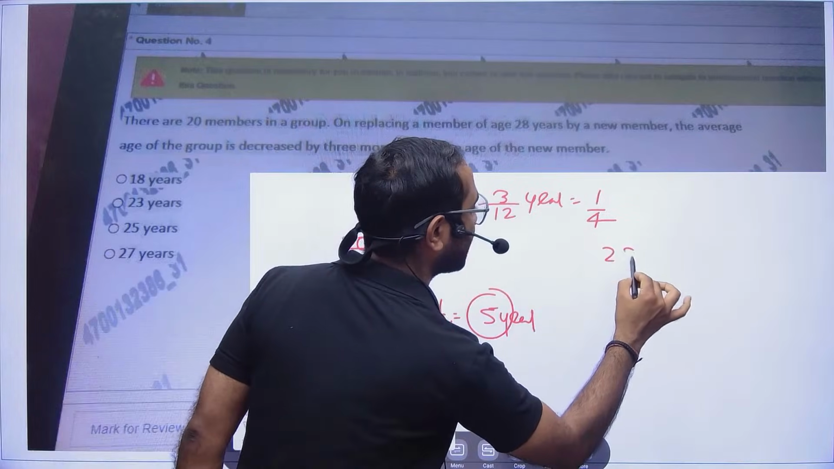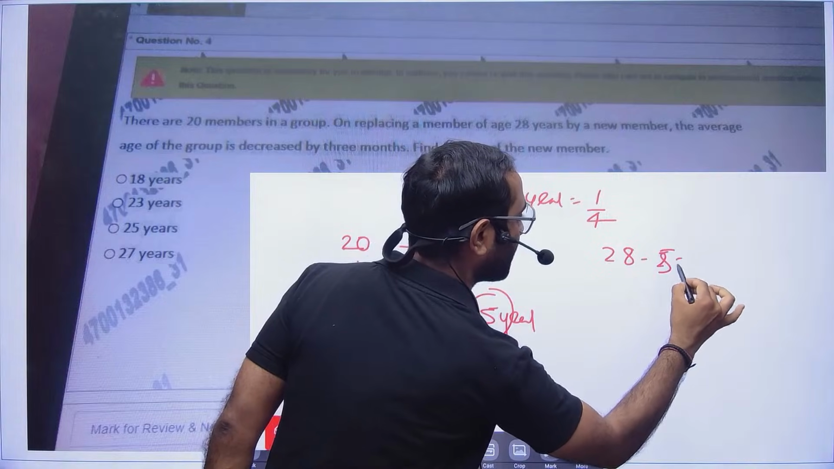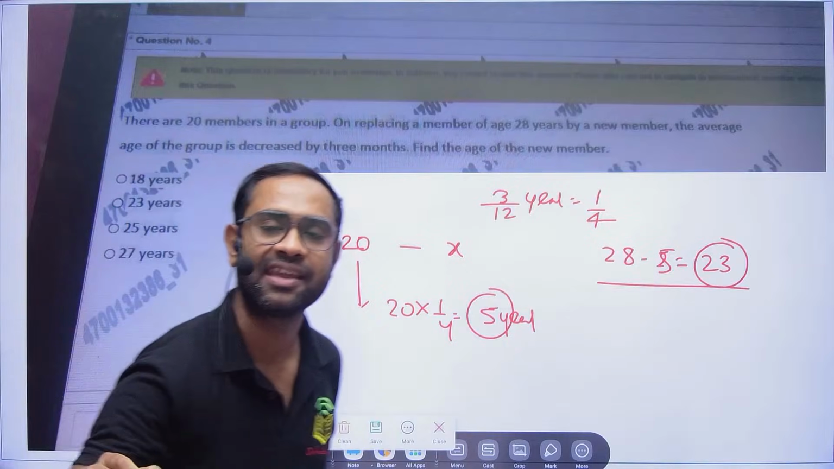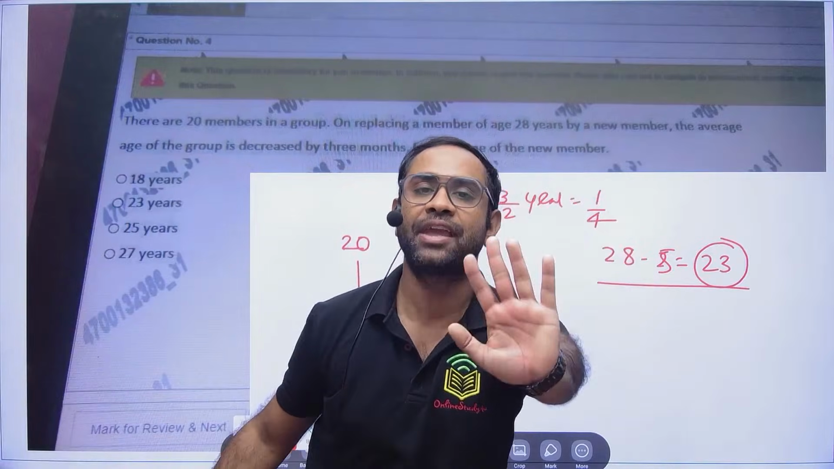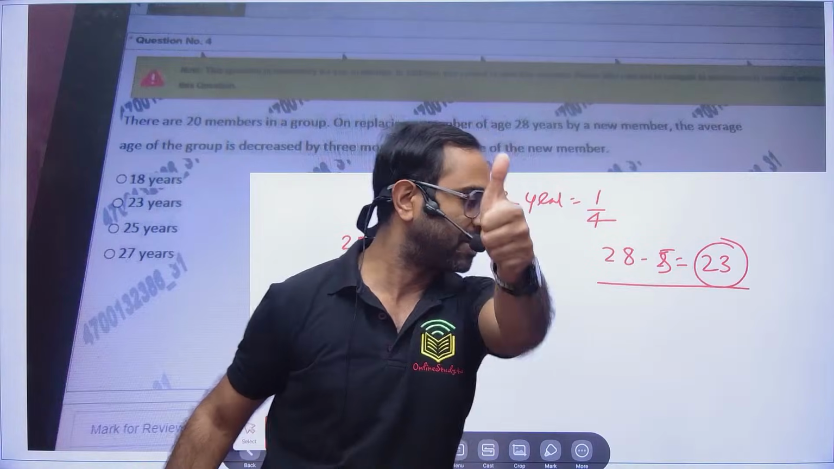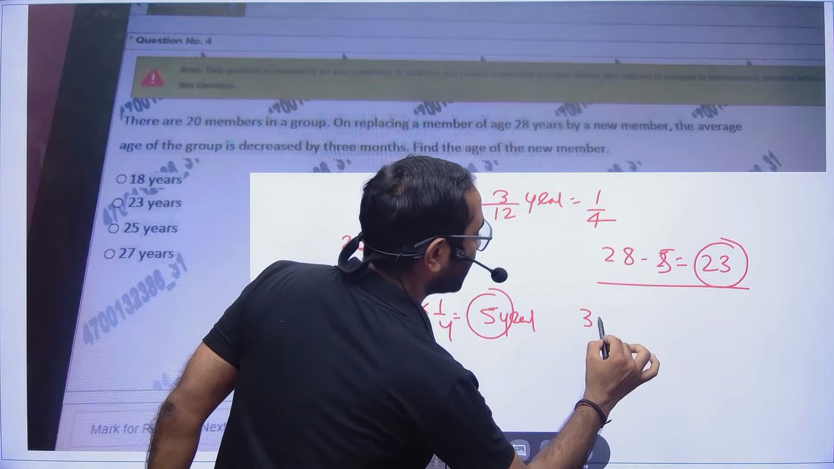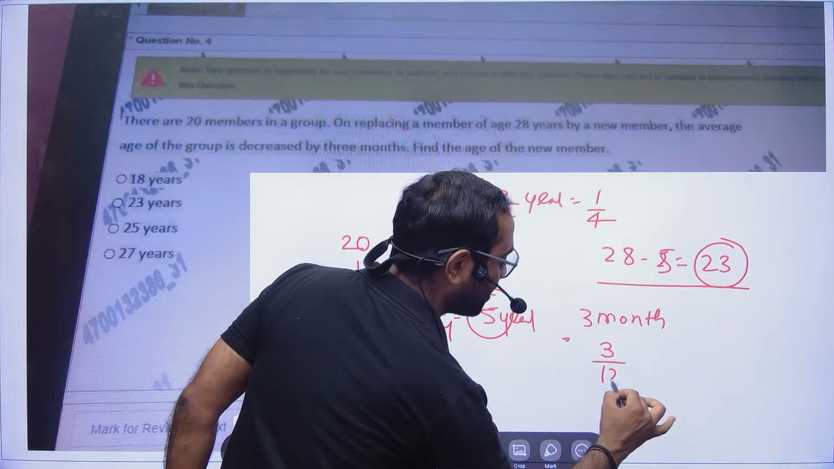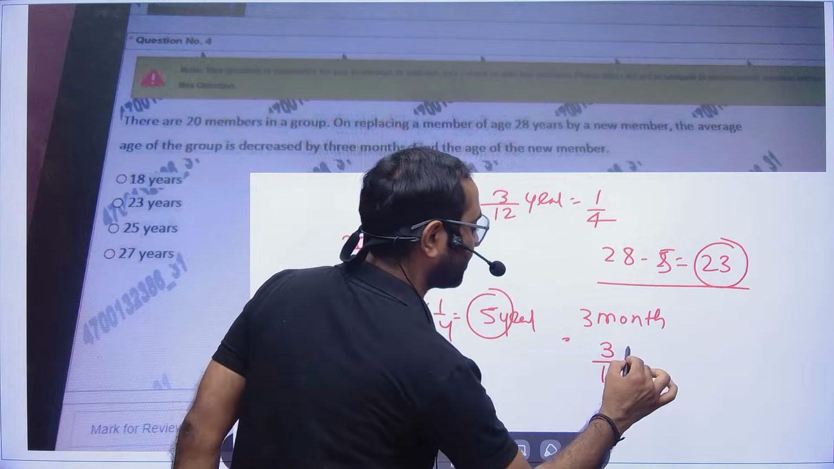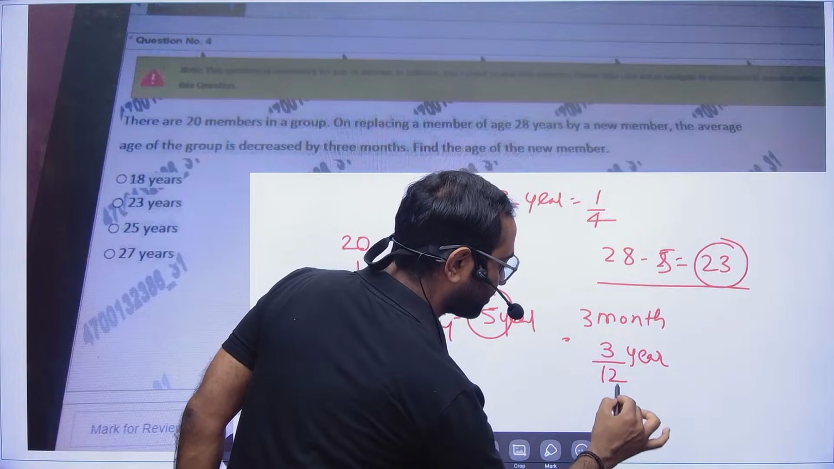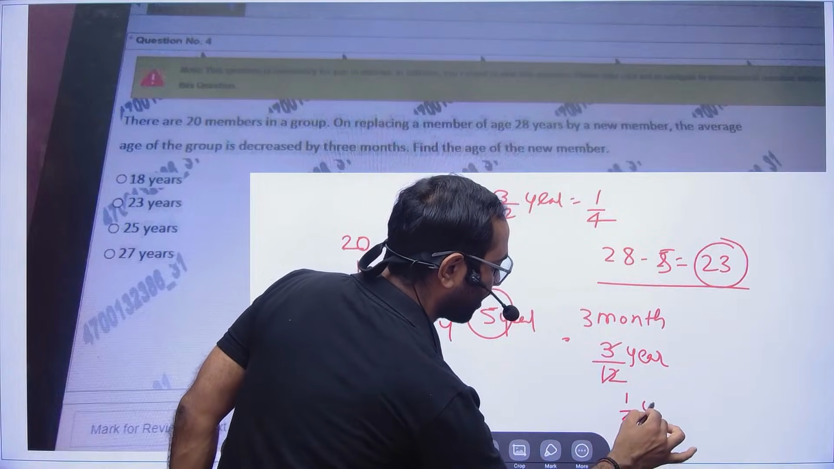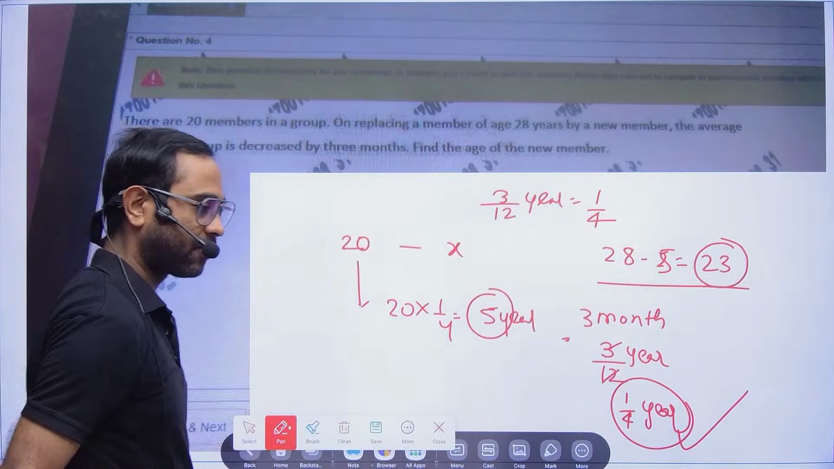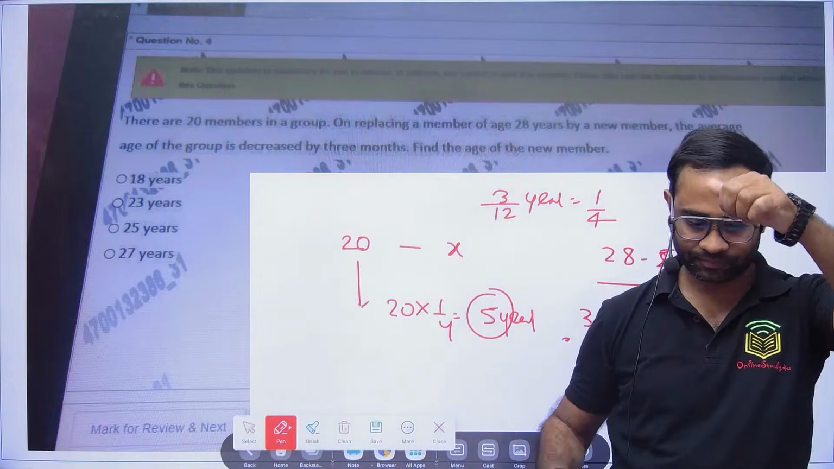So 28 years is joining. If you do minus 5, that means 23 years is getting replaced by 28 years, and that is the reason the overall age has been reduced by 5 years. Now please tell me if it is clear or not. They are telling 3 months, so if you convert it to years, divide by 12, because 1 year has 12 months. So 3 by 12 years is 1 by 4. That is how 1 by 4 has come. Is it clear for everyone?